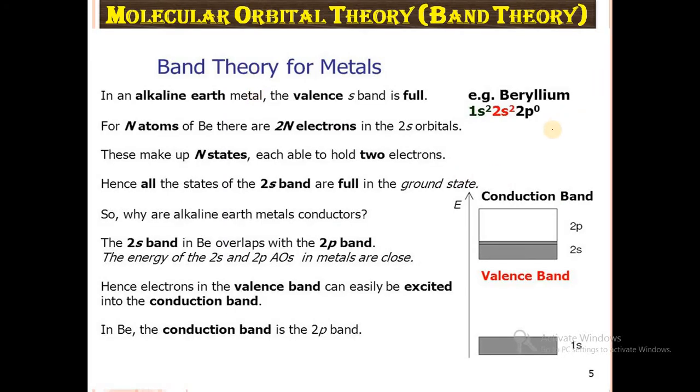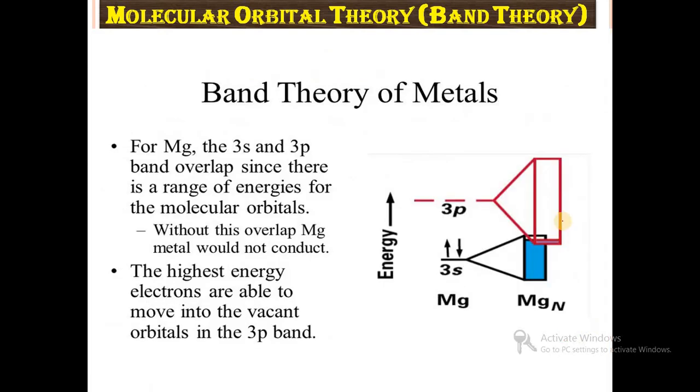In the case of beryllium, in the previous slide we have seen that beryllium has the configuration 1s2 2s2 2p0, so 1s2 is completely filled. But in the case of 2s and 2p, 2s contains 2 electrons and 2p contains 0 electrons, so there is an overlap between 2s and 2p. Here 2s acts as a valence band and 2p acts as a conduction band, and there is no energy gap between 2s and 2p because they have similar low energy. There is no energy gap, so they show electrical and thermal conductivity.